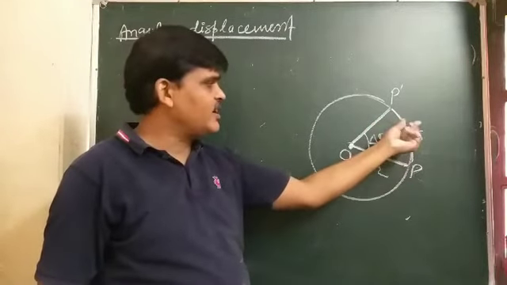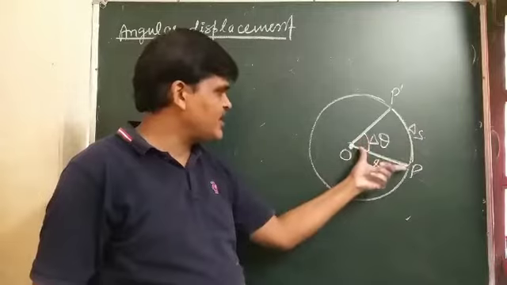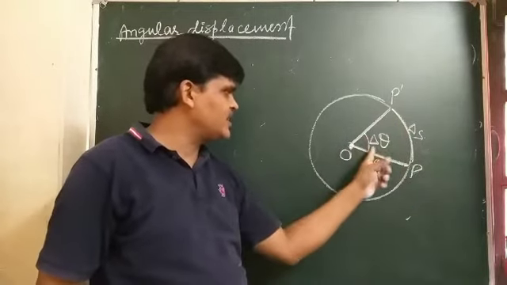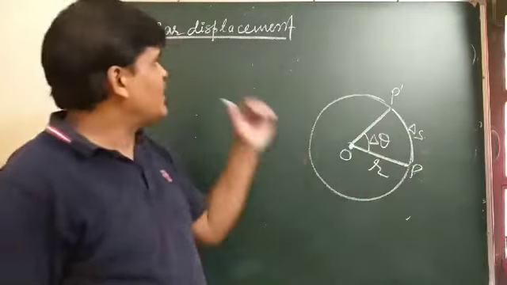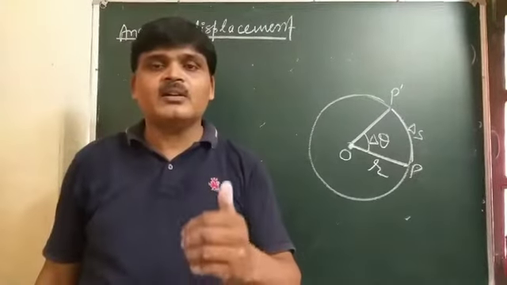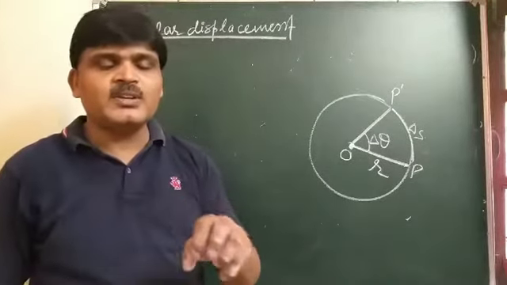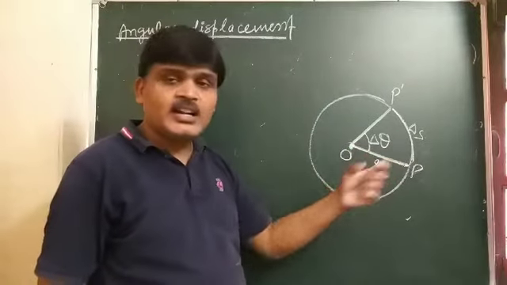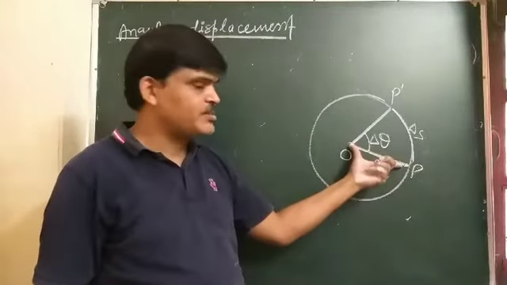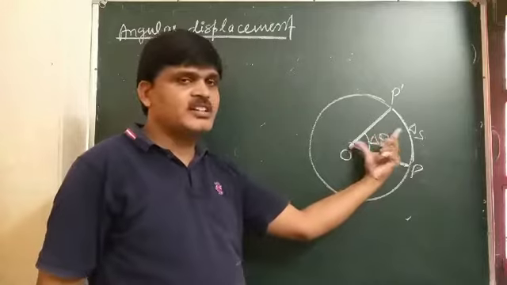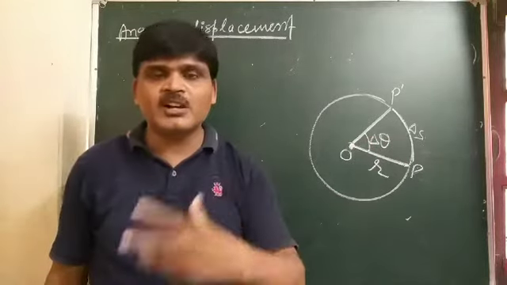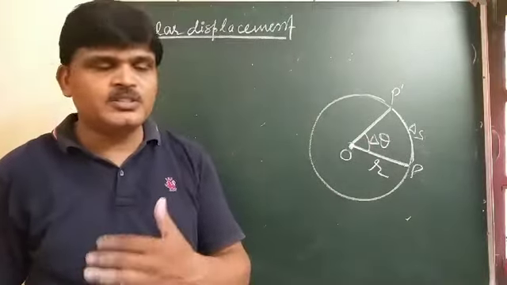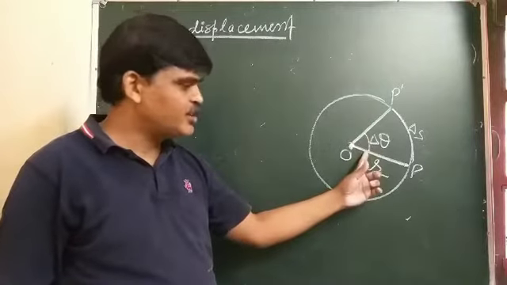At time delta t, the angle subtended by the radius vector from P to P dash is delta theta. So the angle swept by its radius vector in a small interval of time is known as angular displacement.